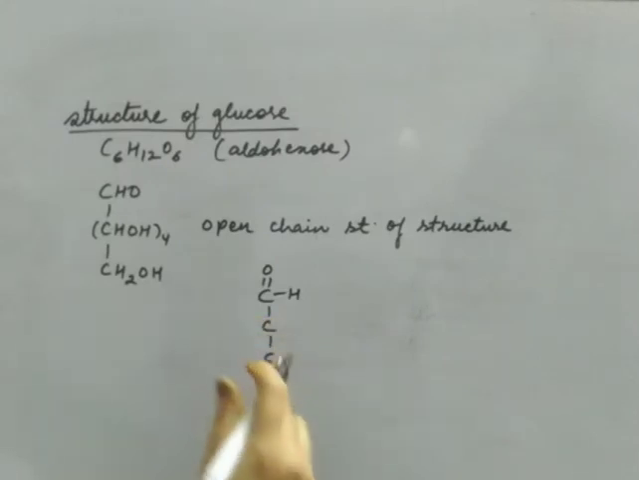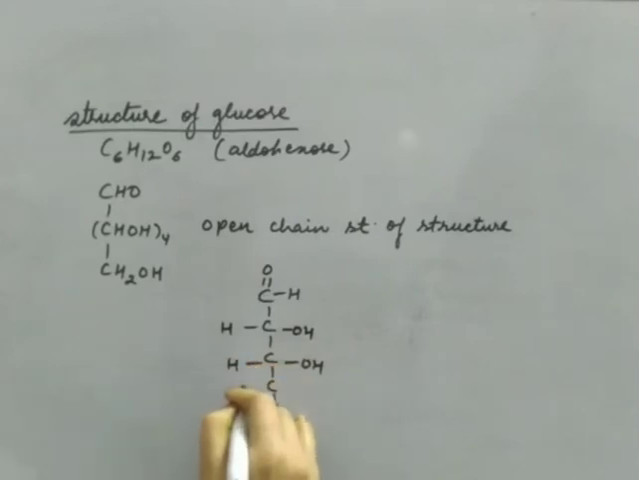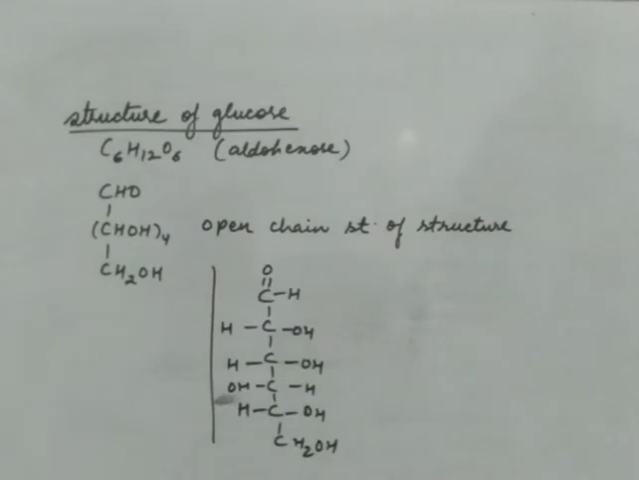Now there are 6 carbon atoms. On each carbon atom, one OH is there, like this. So this is the open chain structure of glucose. You can see the terminal aldehyde group is there. Then there are alcohols. Now these are secondary alcohols and this is a primary alcohol. Now how is glucose assigned this structure? What are the reactions which prove the presence of aldehyde group in glucose? What are the reactions which prove the presence of primary and secondary alcoholic groups in glucose? That we have to discuss.